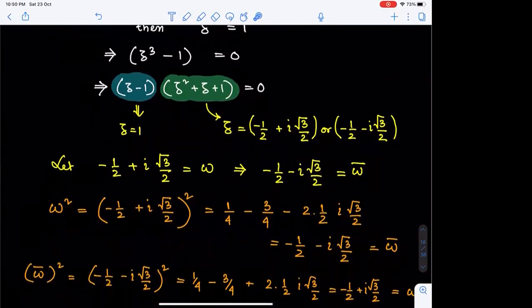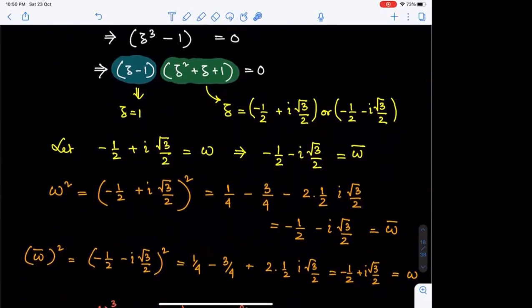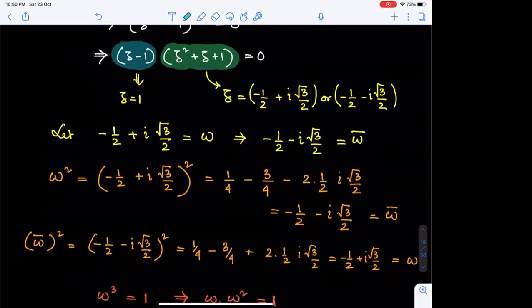Now if you have omega bar square, you can identify that it itself is omega. Even you can consider omega bar whole square as omega square whole to the power 2, which is omega to the power 4. That's omega cube into omega.